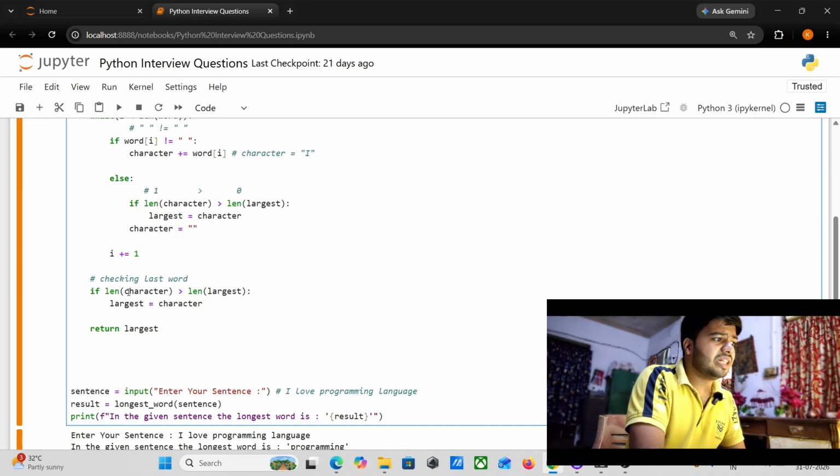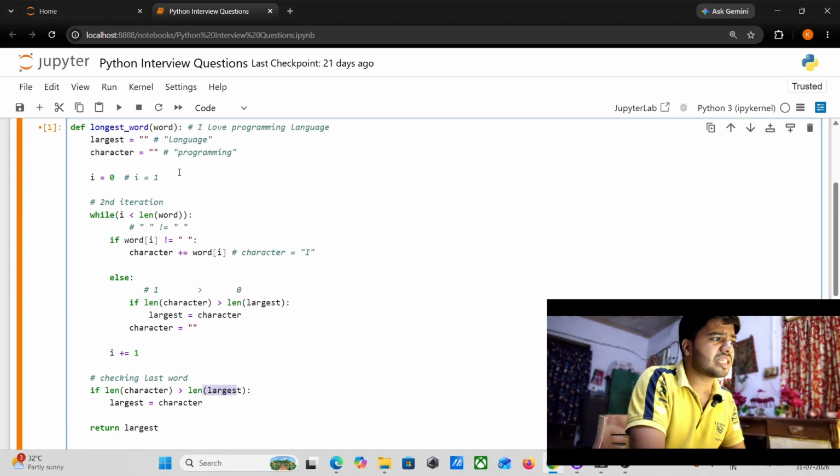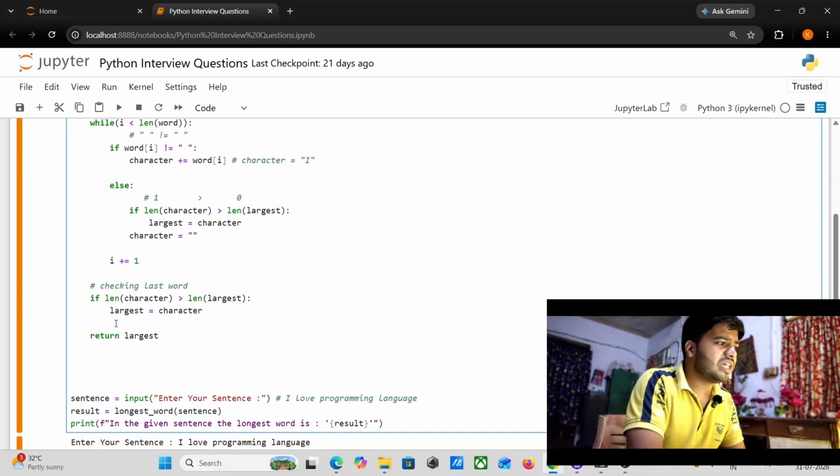My length of the character is greater than my length of the largest. In this case, the length of the character is greater than the length of the largest, so this case is true and my largest equals my character.